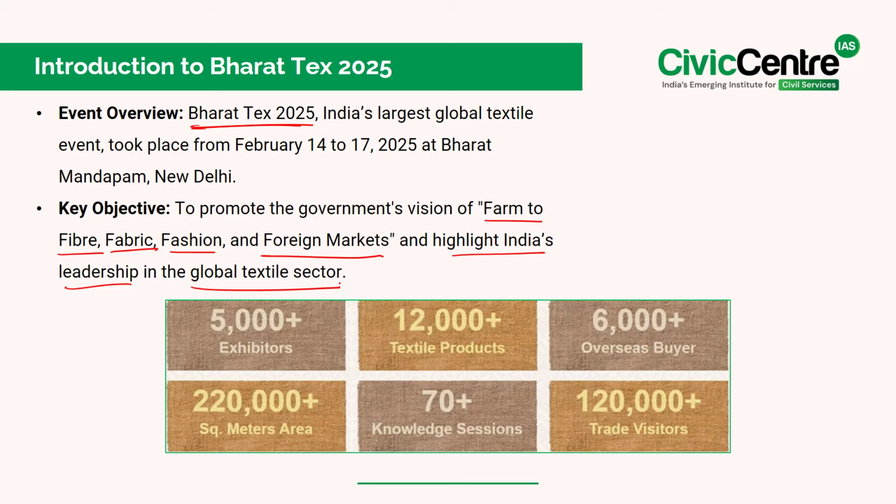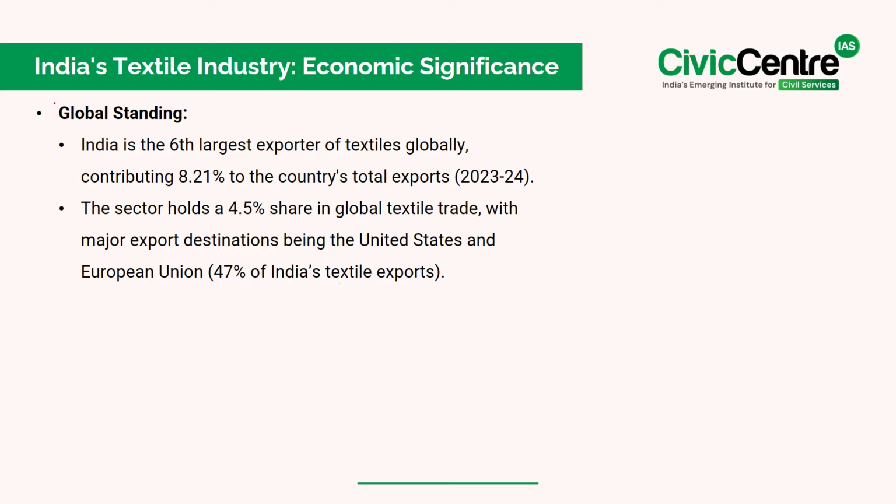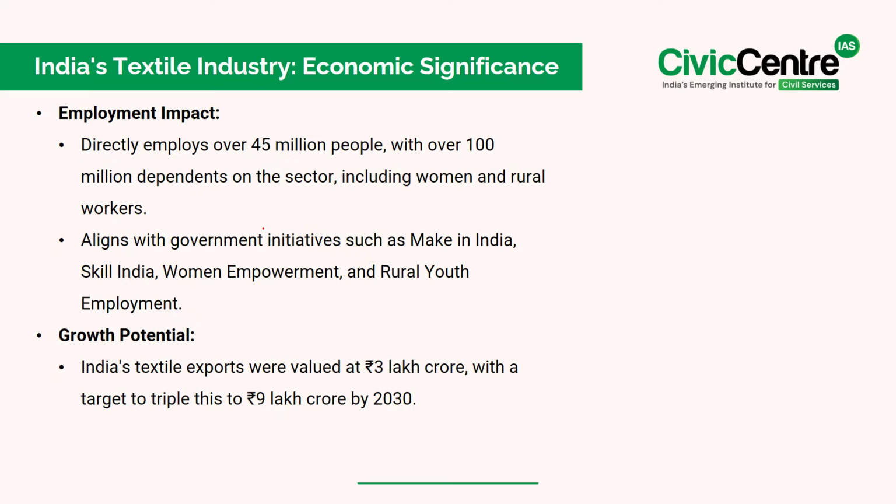Next, let's take a look at the economic significance of India's textile industry. See, on a global scale, India ranks as the sixth largest textile exporter, contributing 8.21% to the country's total exports in the year 2023-2024. And this sector holds a 4.5% share in the global textile trade, with its top export destinations being the United States and European Union, which together account for 47% of India's textile exports. Not only does the textile industry contribute to the economy, but it also plays a crucial role in employment generation.